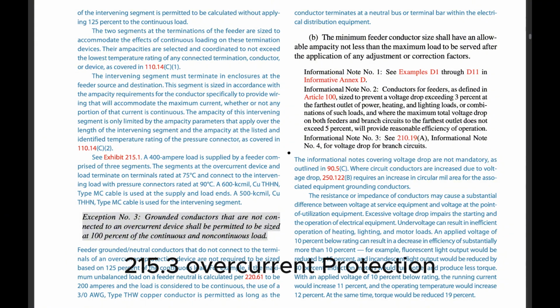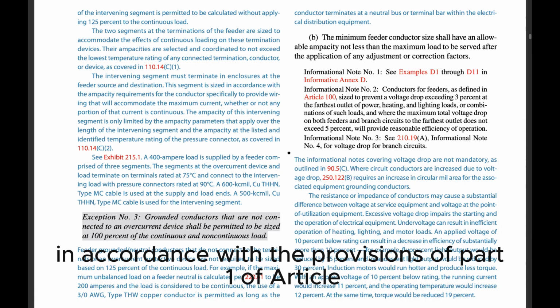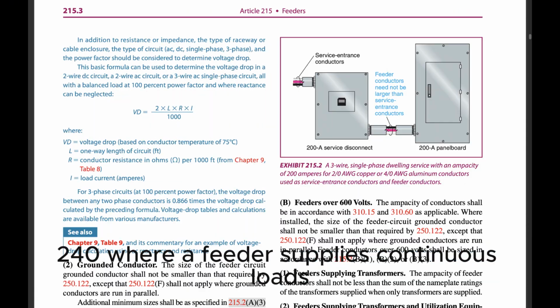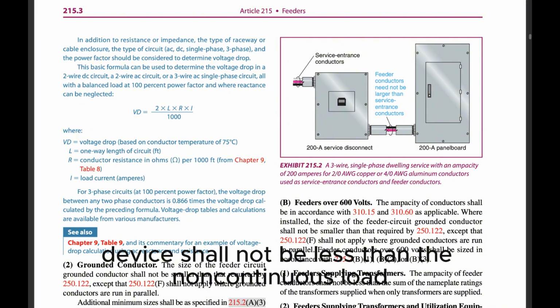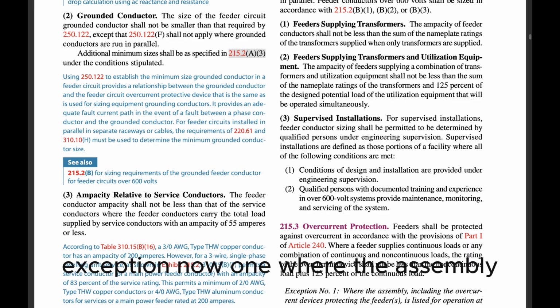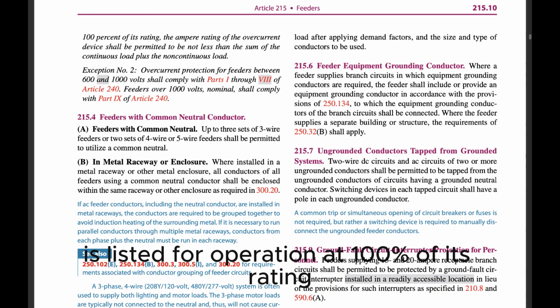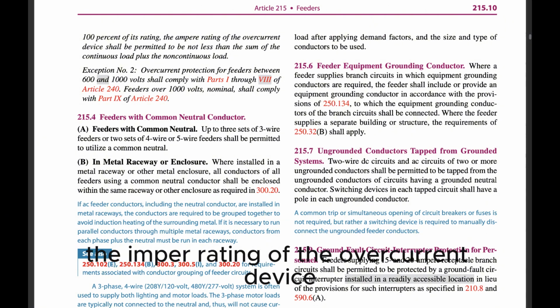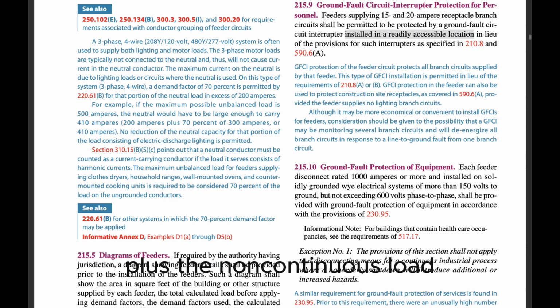215.3 Overcurrent protection. Feeders shall be protected against overcurrent in accordance with the provisions of Part I of Article 240. Where a feeder supplies continuous loads or any combination of continuous and non-continuous loads, the rating of the overcurrent device shall not be less than the non-continuous load plus 125% of the continuous load. Exception No. 1. Where the assembly, including the overcurrent devices protecting the feeder(s), is listed for operation at 100% of its rating, the ampere rating of the overcurrent device shall be permitted to be not less than the sum of the continuous load plus the non-continuous load.